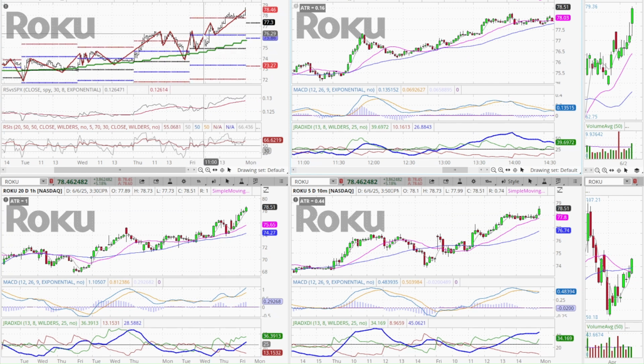We want to look at the price structure. The fact that it got back up through the prior day's high and the open was really important. But notice the relative strength. Now, if you start looking at these stocks monthly, weekly, daily, with a weekly over here, watching the relative strength like this, watching the RSIs, you're going to start to pinpoint where the key levels are. No, you don't have the prior day open or anything like that, but you can look at the monthly and see where you are in relation to the monthly open and the prior month's high, and it all should come together for you that way.